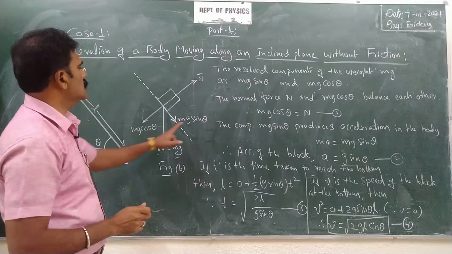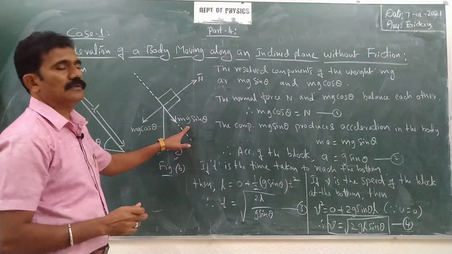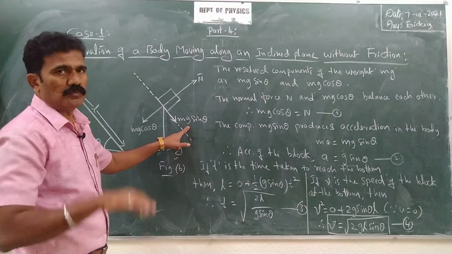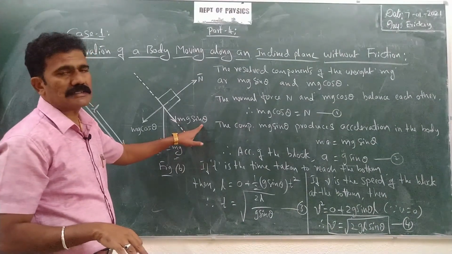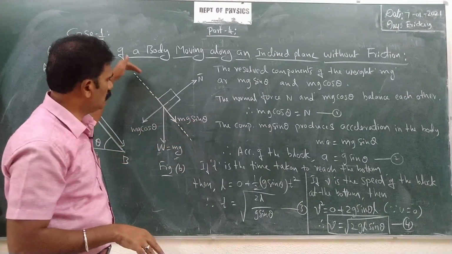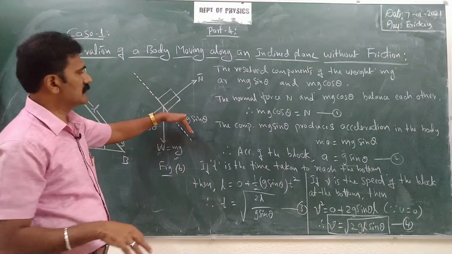Now, of these two forces, which force is making the body move? You can see that mg sin theta is the component that makes the body move.